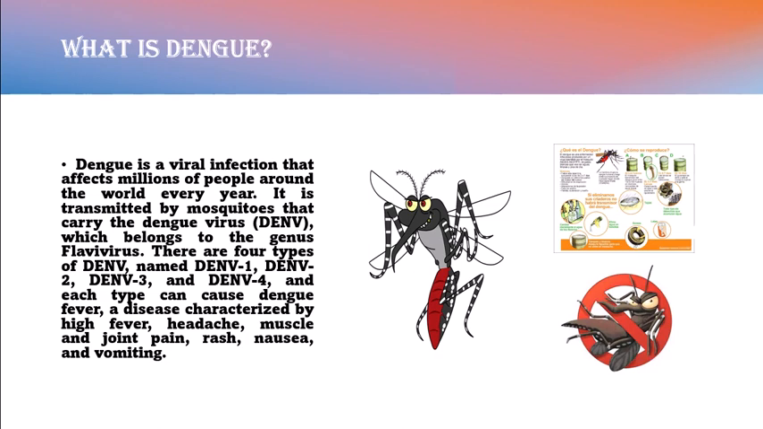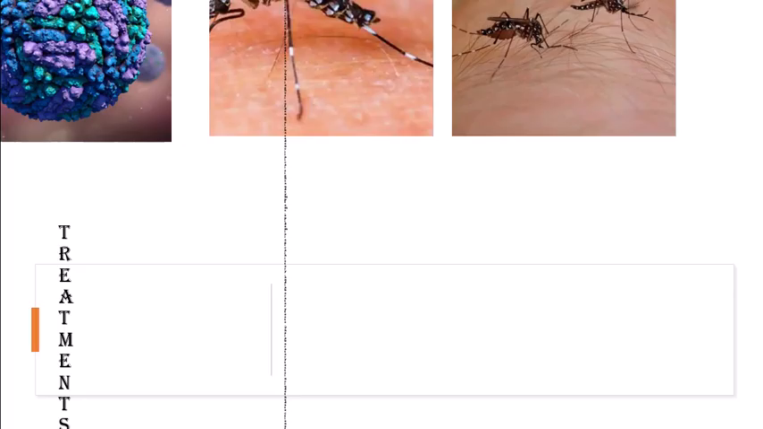Dengue is the most rapidly spreading mosquito-borne viral disease in the world, and it is a major public health problem in many countries, especially in Asia, Latin America, and Africa. Dengue causes a significant burden of morbidity, mortality, and economic loss, and it poses a threat to international travel and trade. Afterwards, I am going to make you aware of the treatments.